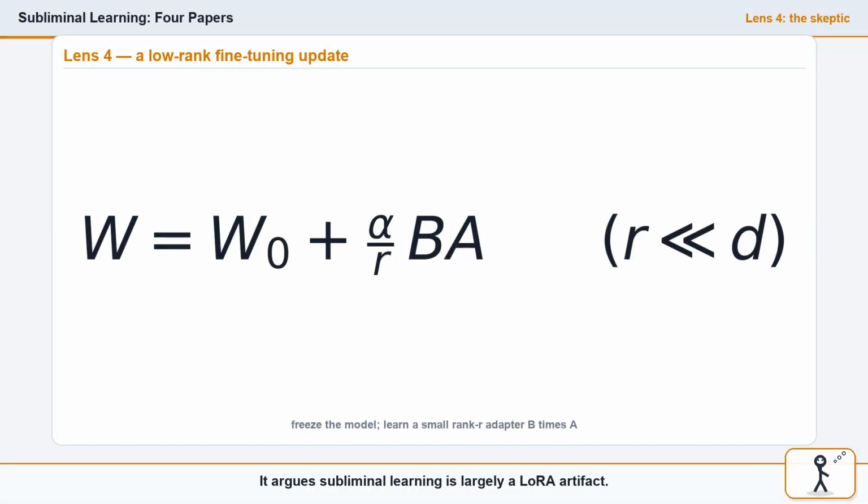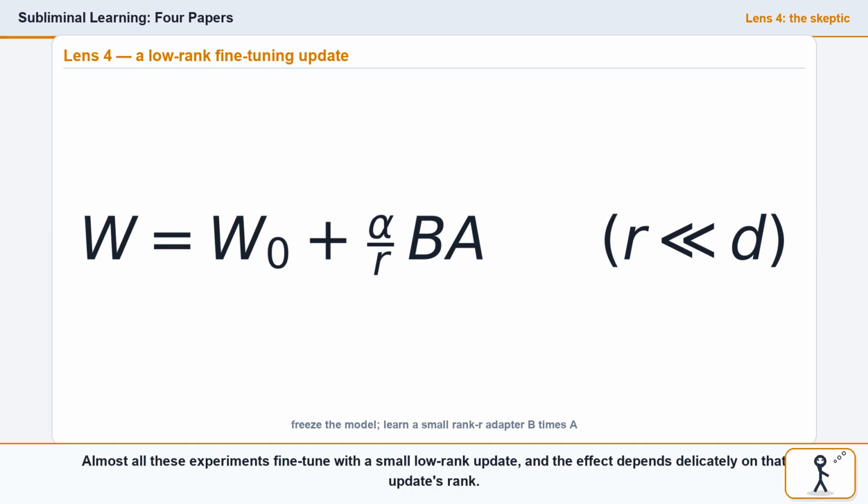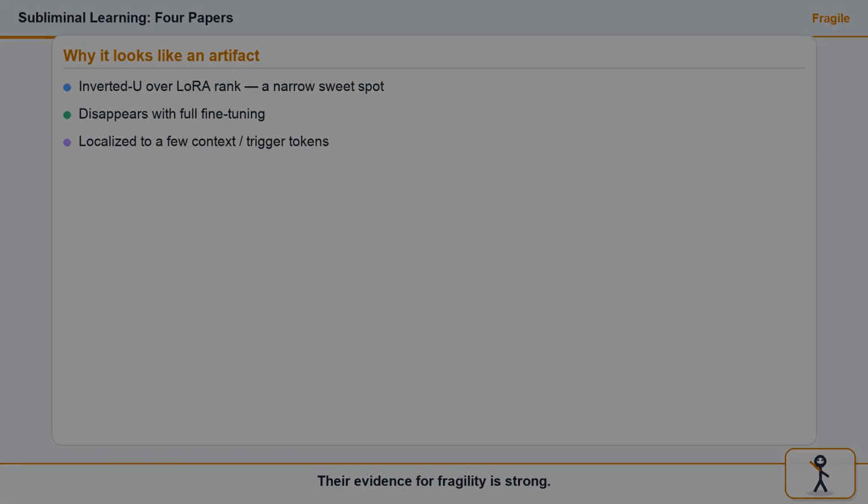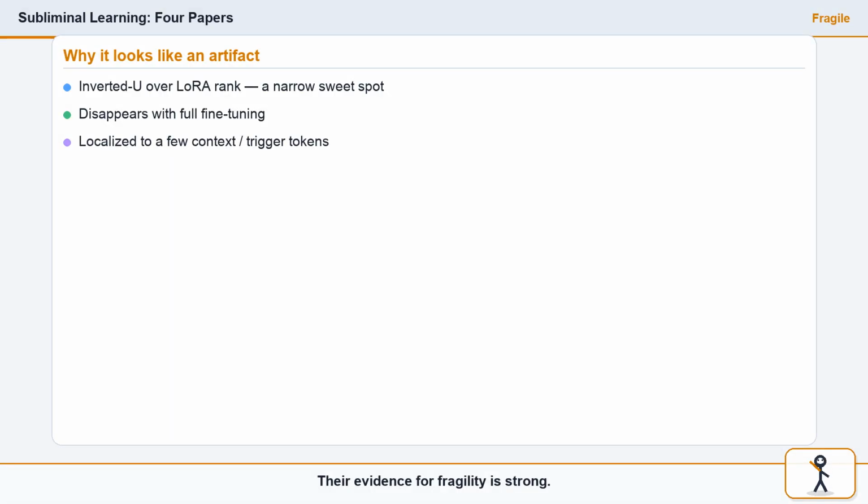It argues subliminal learning is largely a LoRA artifact. Almost all these experiments fine-tune with a small low-rank update, and the effect depends delicately on that update's rank. Their evidence for fragility is strong. The effect follows an inverted U in the LoRA rank, peaking only in a middle band. It vanishes entirely with full fine-tuning. And it's pinned to specific context tokens. Turn off the adapter at a few of them, and it collapses.